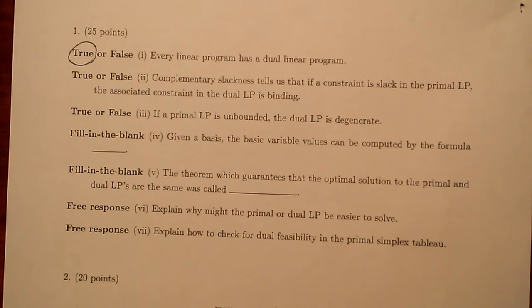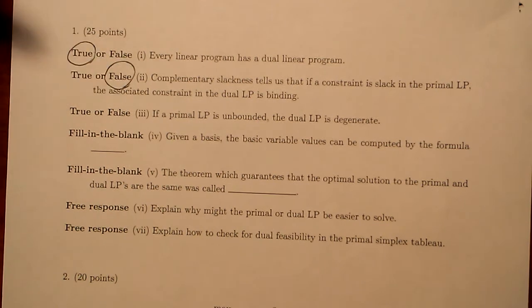The second one says complementary slackness tells us that if a constraint is slack in the primal LP, the associated constraint in the dual LP is binding. Okay, so a couple of different thought processes would lead you to the conclusion that this is false.